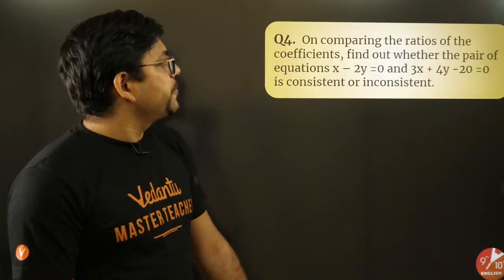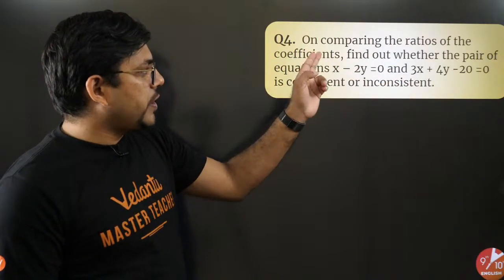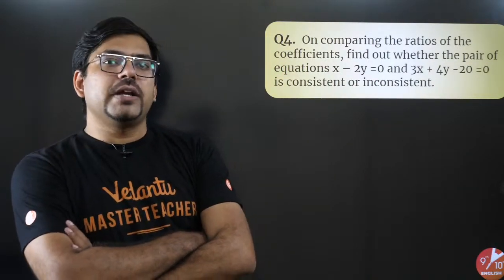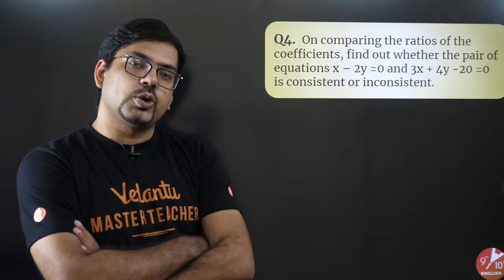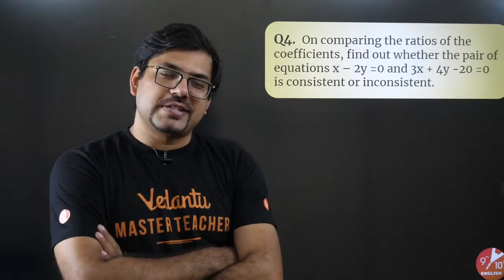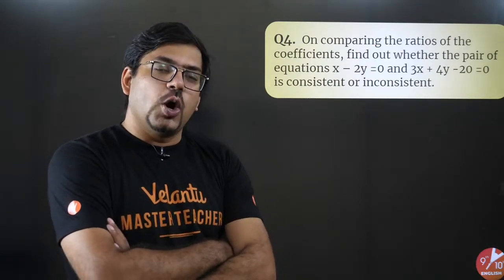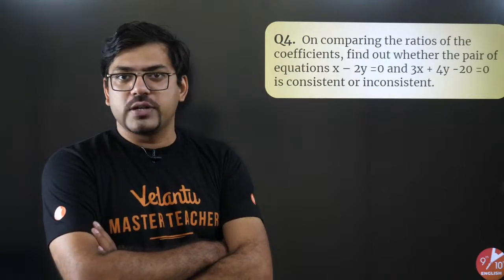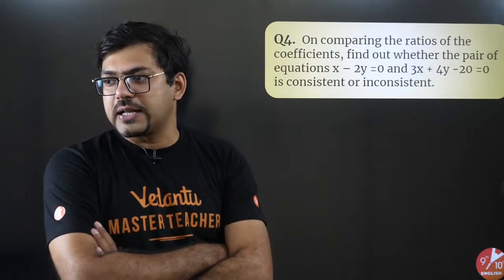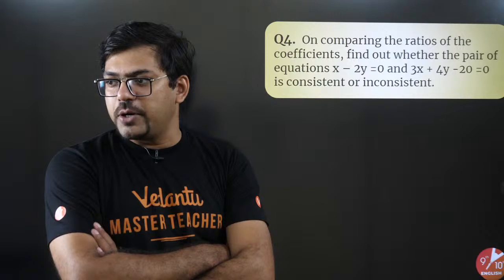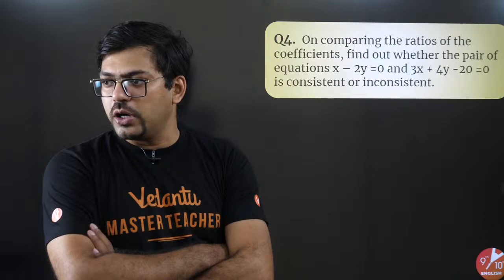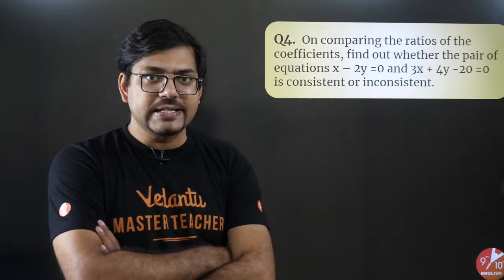Fine. So next question. On comparing the ratios of the coefficients, find out whether the pair of linear equations this and this is consistent or inconsistent. Achha, guys, come on, keep on telling me, will you be able to solve these questions or do I need to explain? जो question हो जाएगा तुमसे, I would not be explaining it unnecessarily. So just tell me that yes, sir, we would be able to do this. Or in any question, wherever you want some explanation, do let me know that, sir, I want explanation. So who's consistent? Okay, so people are saying that they would be able to do it. Okay, Chaitanya is saying explain. Okay, only one or any other who needs help.